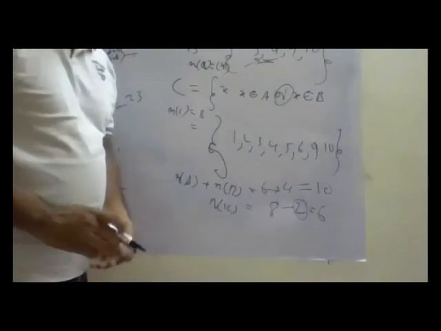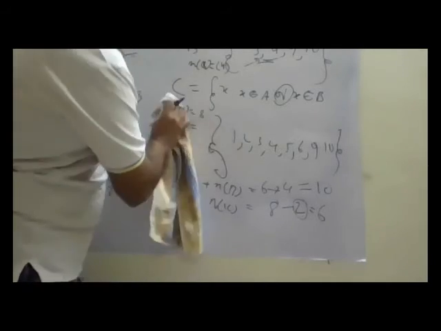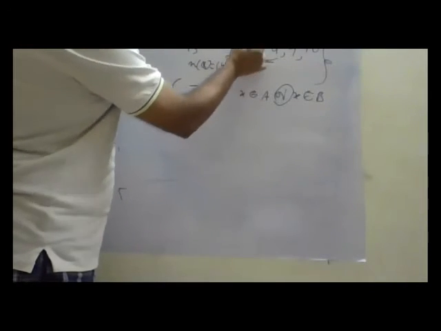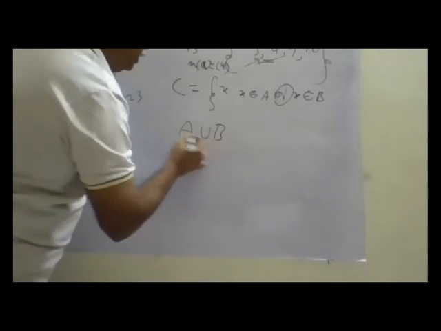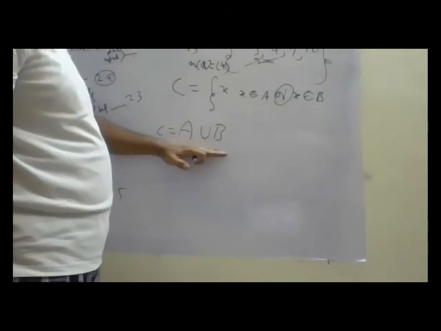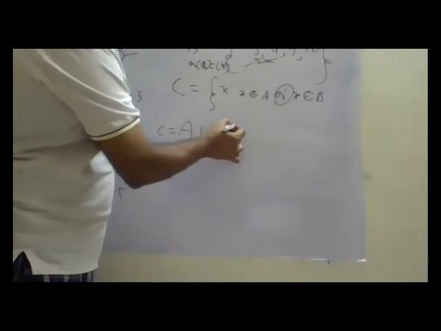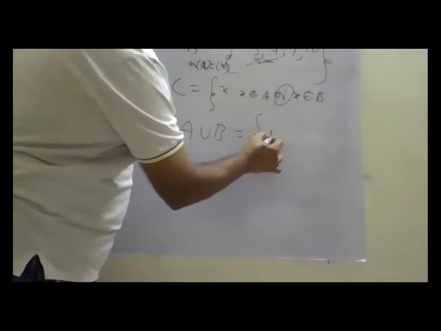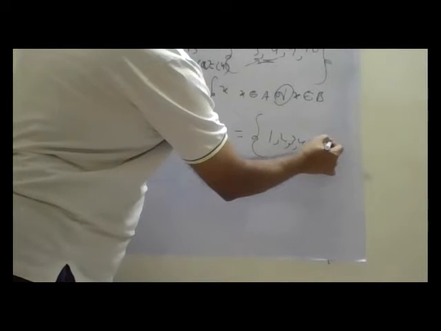Okay, uncle. Now we'll go further. This C, when we say elements belong to either A or B, we term this as A union B. Union means U. A union B is equal to 1, 2, 3, 4, 5, 6, 9, 10.